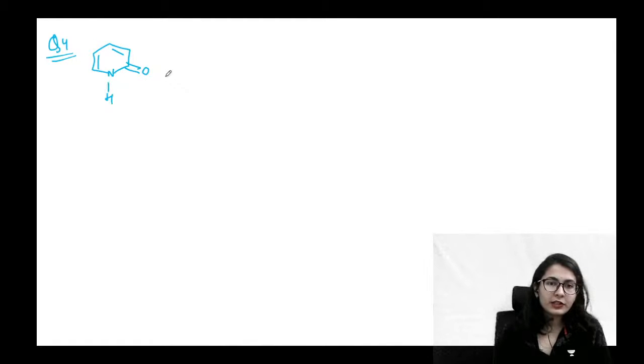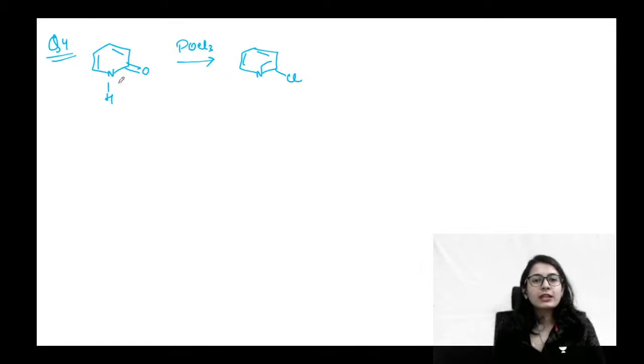All right, look at this molecule. What do we have, guys? ये देखो. This molecule, when I'm reacting with POCl3, all right, it gave me this molecule, 2-chloropyridine. तो ये क्या है, guys? What is the mechanism going happening through? क्या mechanism हो रही है यहाँ पे?